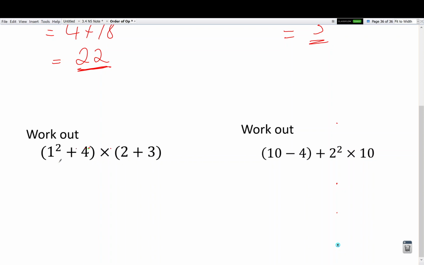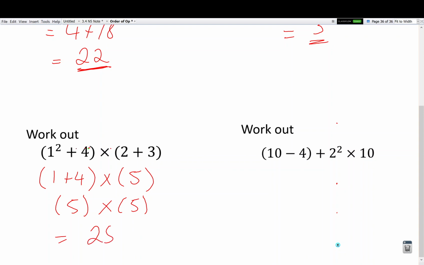So within this first bracket, we have kind of an order to itself. We have a power of 2 and a plus. We have to do the power first, of course. So this first bracket is 1 squared, which is 1, plus 4. And this times the answer to 2 plus 3, which there's no other operation in that, so we know that it's going to be 5. So it actually turns out to be 5 times 5, which is of course 25. Okay, that one wasn't too bad.